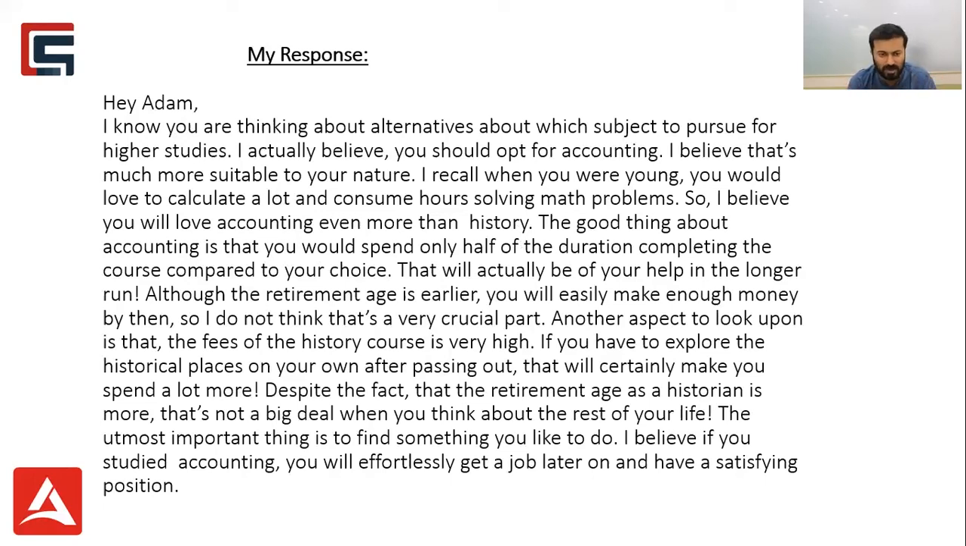That's pretty a lot. So that will actually be of help in the longer run, in the future, of course. Although the retirement age is earlier, basically the retirement age as an accountant is a little earlier compared to a historian, but you will easily make enough money by then. So I do not think that's a very crucial part.